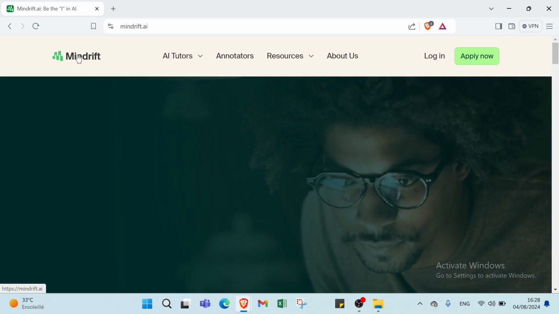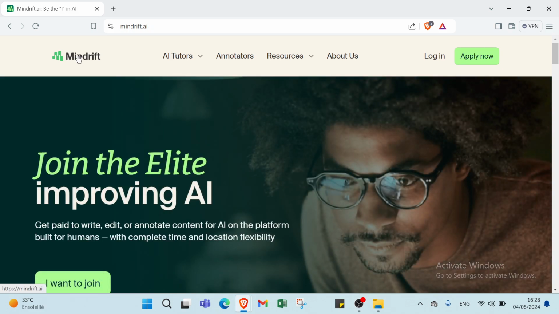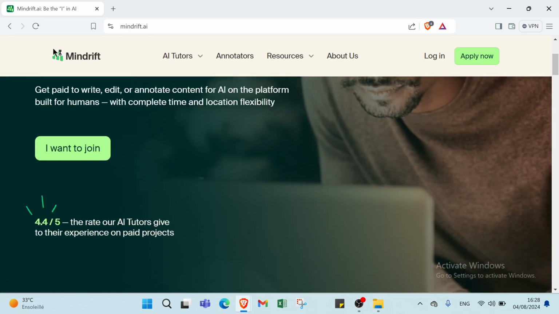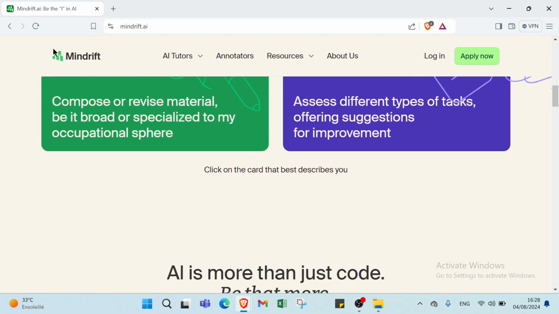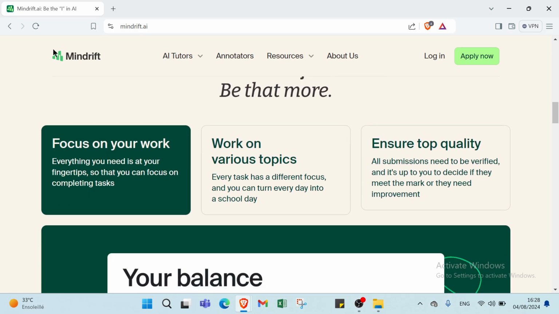So about how to earn money as a writer using Mindrift.ai, you can leverage the platform's features to enhance your writing process, generate ideas, and streamline content creation. Here are some specific ways you can monetize your writing skills. First, we have content creation and freelance writing, like articles and blog posts, ghost writing. The second one is self-publishing, like ebooks, courses, and guides.